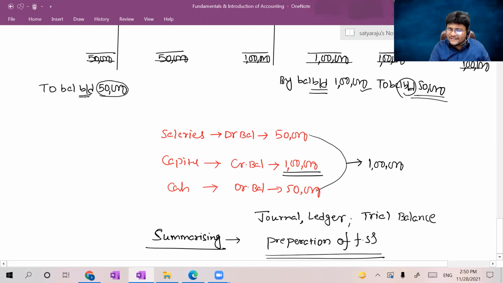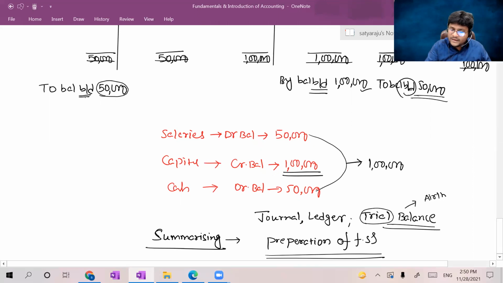So the name itself contains a trial. With the appearing balances, I just make it as a trial, whether all the debit aspects are equal to the credit aspects. Sir, if straight away the debit aspects are not equal to the credit aspects, it means some error is there. And one more thing I am telling, sir, total of the debit aspects is equal to total of the credit aspects. Sir, is there any error still? There is a chance of existence? Might be, I don't know. But I can tell you one thing, if debit aspects are not equal to the credit aspects, it means definitely there is an error. So that's why, to check the basic issue, whether arithmetical accuracy exists or not.